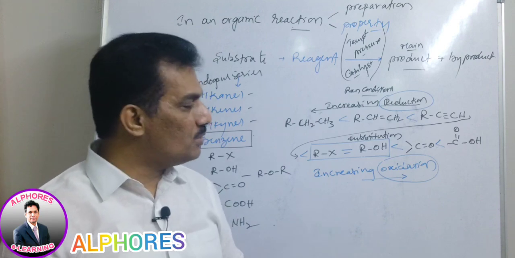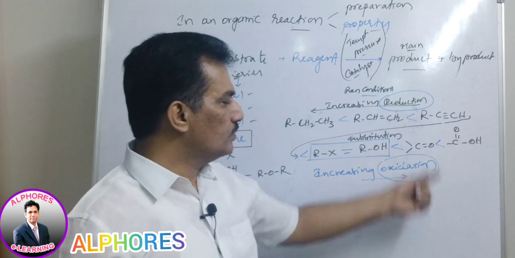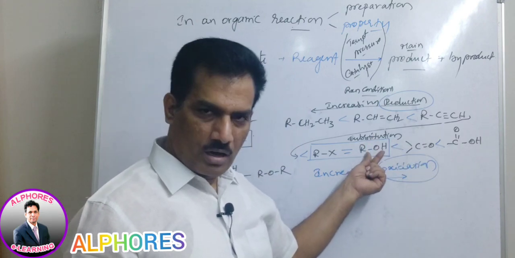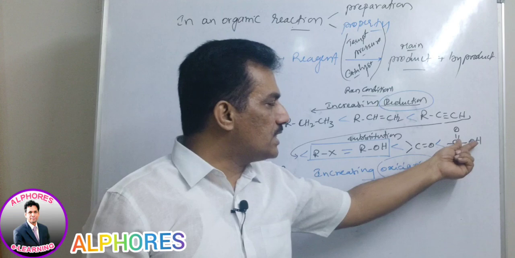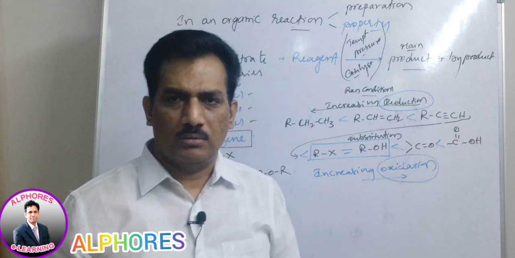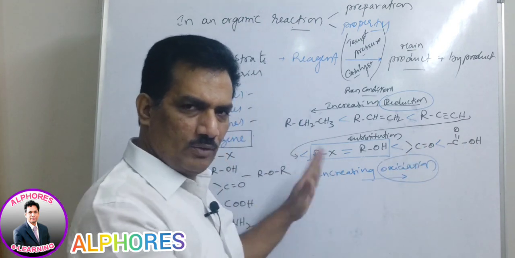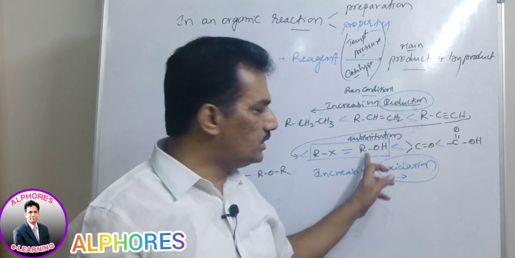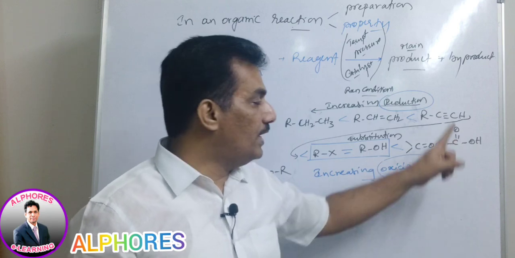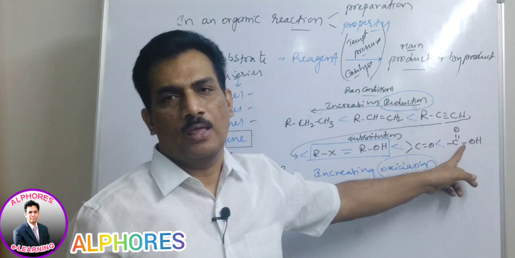But just remember, in case we are preparing alcohol, for example, from this acid or from this carbonyl compound, it is reduction. Already we know, because we are moving from right side to left side, that's why it is reduction. But when the substrate is this, we are using one reducing agent.